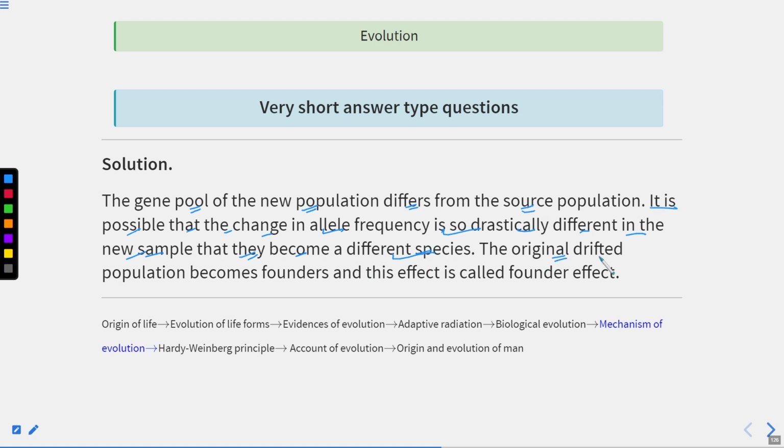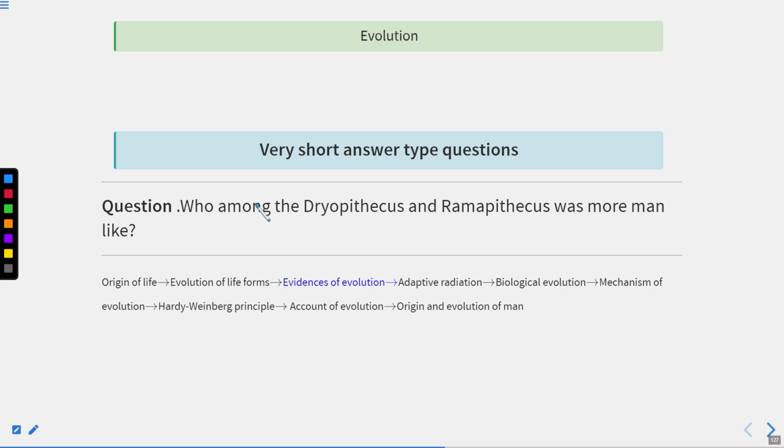The original drifted population becomes the founders, and this is known as the founder effect. Now let's talk about the next question.